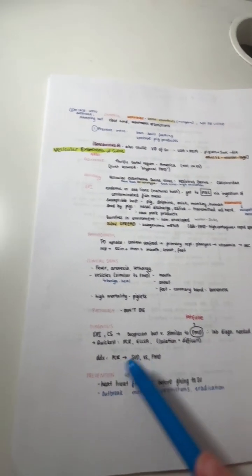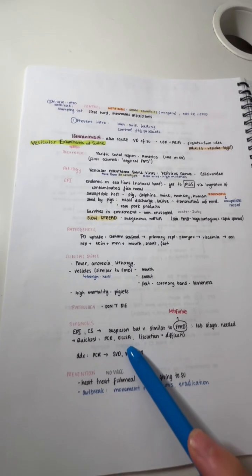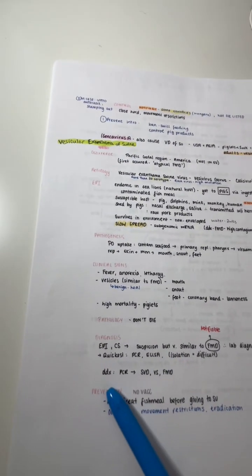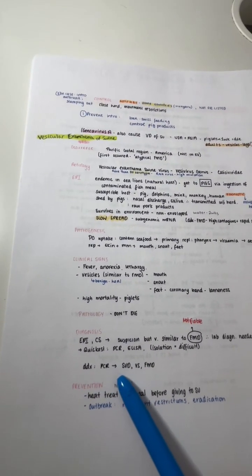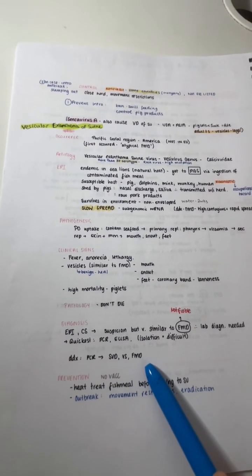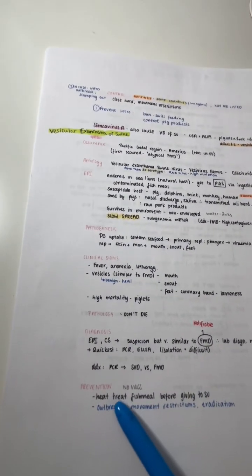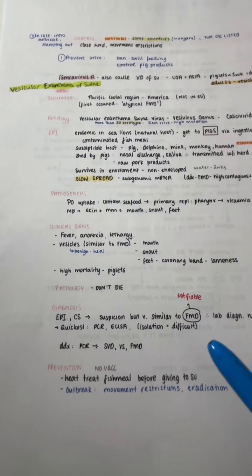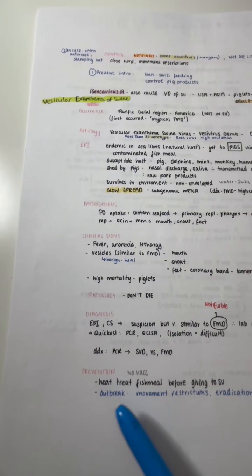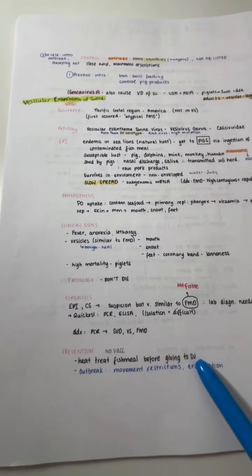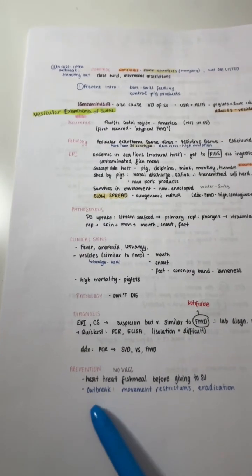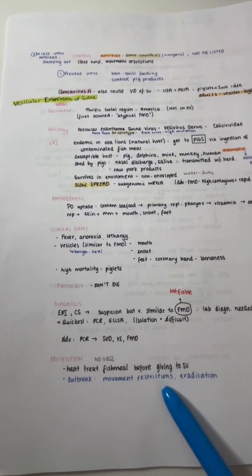The quickest methods are PCR and ELISA. And for the differential diagnosis, the PCR can also detect swine vesicular disease and foot and mouth disease. For prevention, there is no vaccination. To prevent the disease, you need to heat treat fish meal before giving it to swine. And if there's an outbreak, restrict movements and try and eradicate the disease.